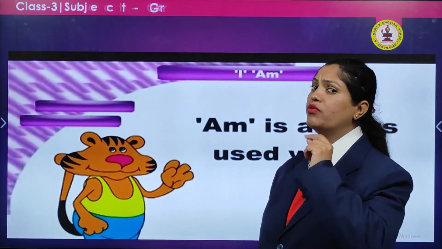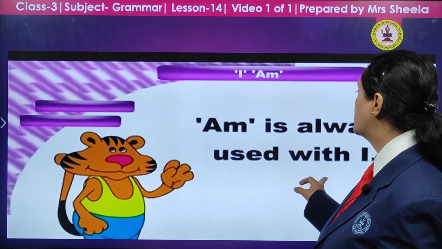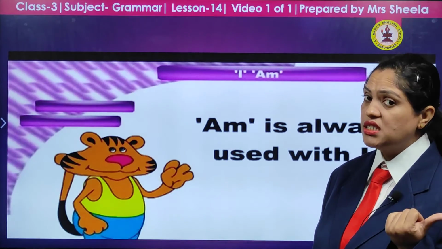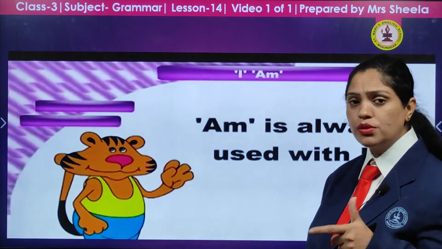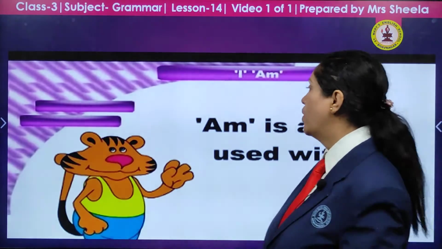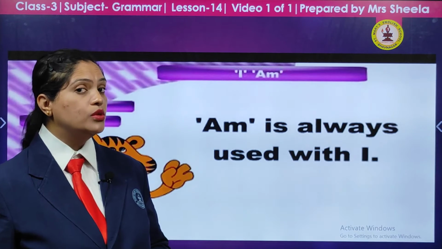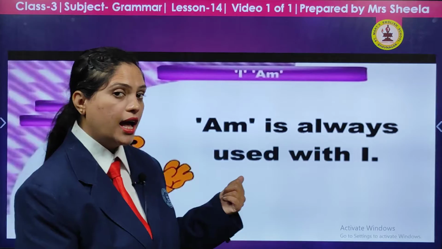But one rule which you should keep in your mind, and it will be very helpful to you, is that am is always used with I. With I we cannot use is, we cannot use are, we cannot use was or we cannot use were. Only the one helping verb which will be used with I is am. See, I'll show you further.